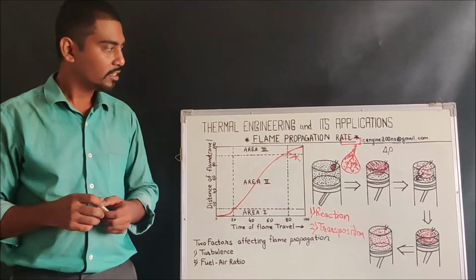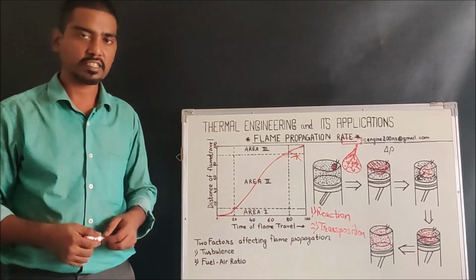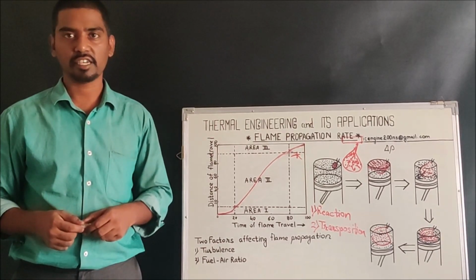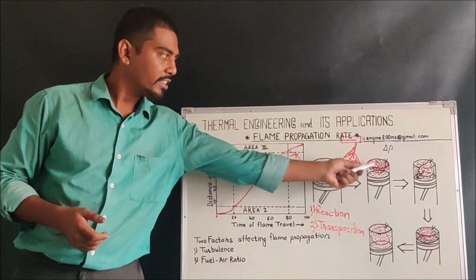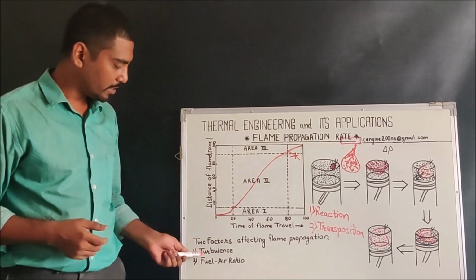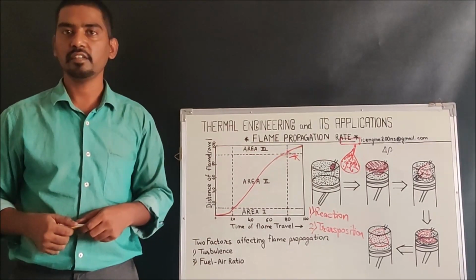Turbulence talks about the movement of the air-fuel mixture or the charge in this case. When the turbulence is higher, the motion of the charge is at a higher speed, which will increase the velocity of the flame travel along the distance. So we can say that the more the turbulence, the more will be the flame propagation speed.